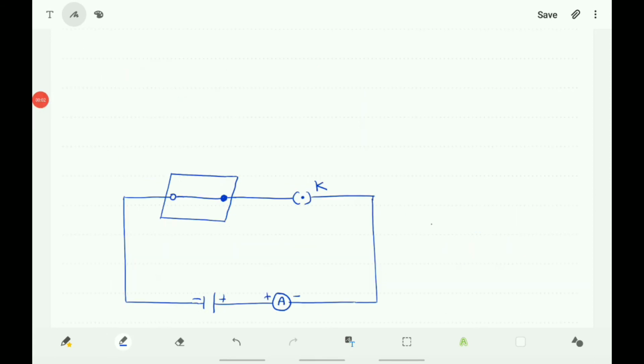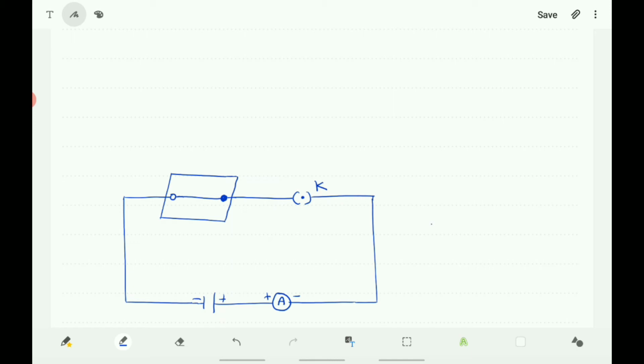Now you come to the fourth step, fourth case. Instead of taking nichrome wire, connect a copper wire as shown in the figure, and the length of the wire is the same and the area of cross section is also the same. Only the material is changed.